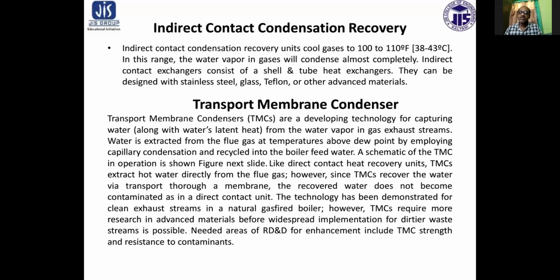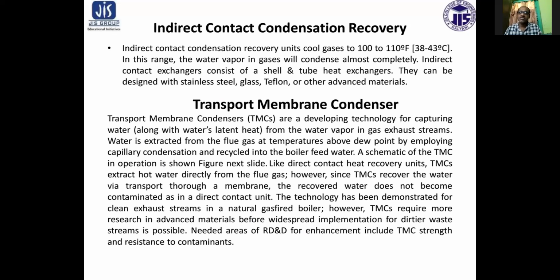Like direct contact heat recovery units, this transport membrane condenser extracts hot water directly from the flue gas. However, since the water is recovered via transport through a membrane, the recovered water does not become contaminated as in direct contact. These technologies have been demonstrated for clean exhaust streams in a natural gas boiler.